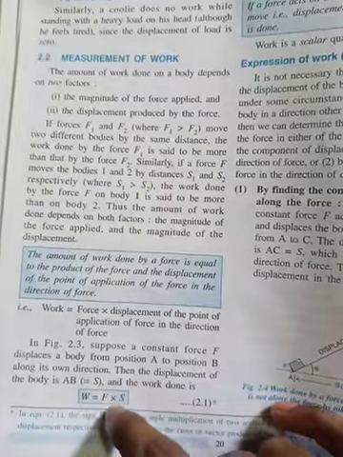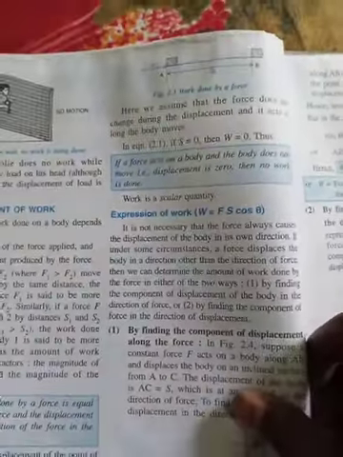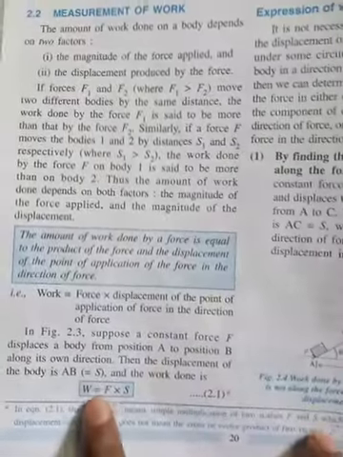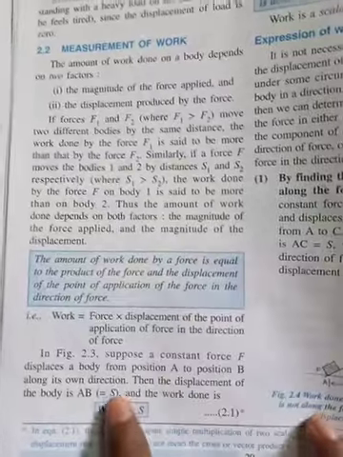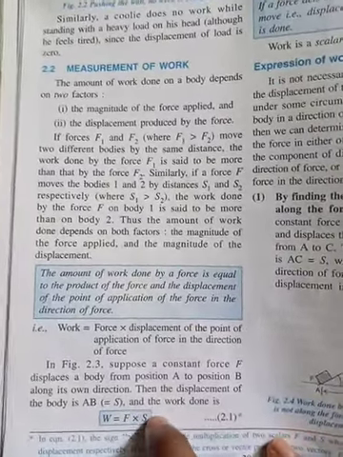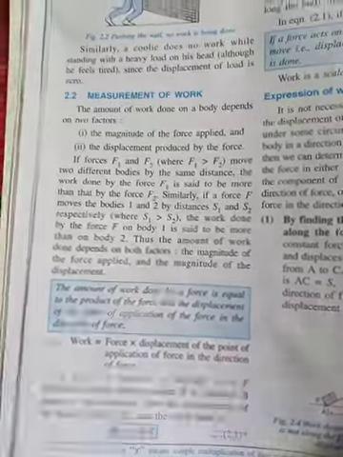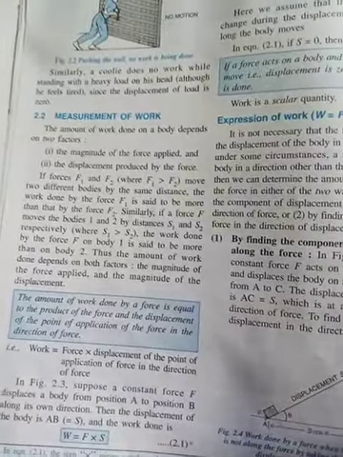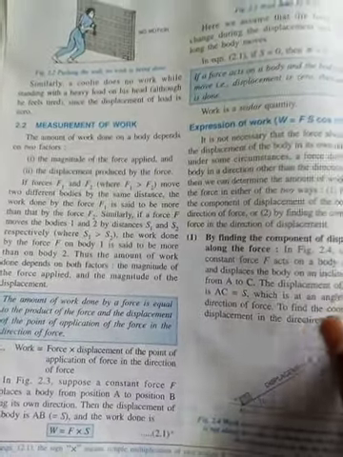Measurement of work: W equals F into S, force into displacement. The SI unit of work done is joule, or you can also derive the unit from that formula, Newton into meter, so Newton meter. So the SI unit of work done is Newton meter and one more name is joule. So I can say 1 Newton meter equals 1 joule.